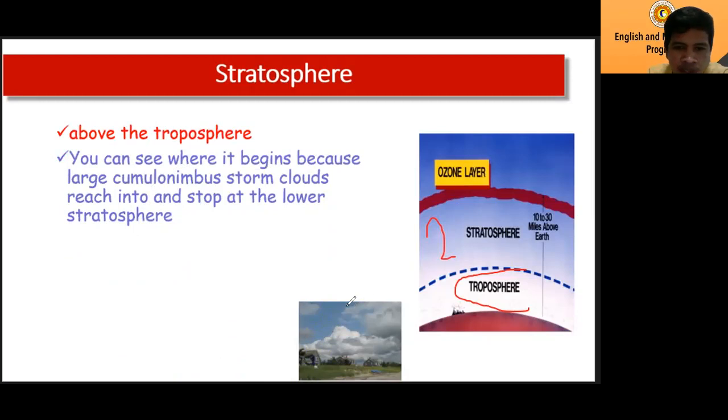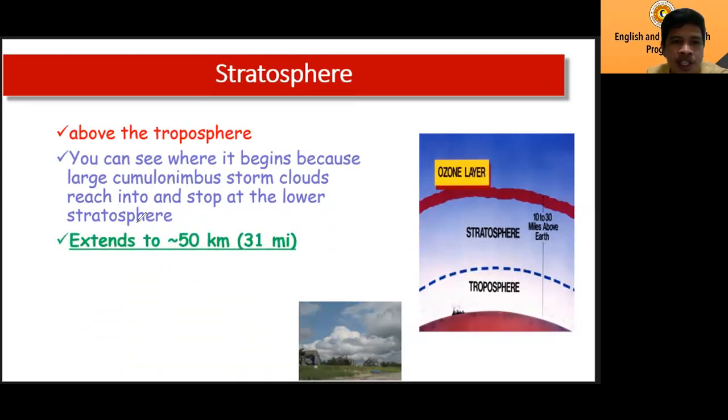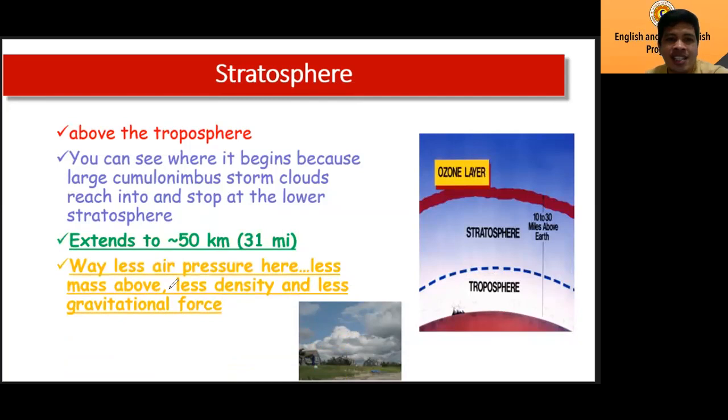It extends up to 50 kilometers above. Compared to the troposphere, it has less air pressure.